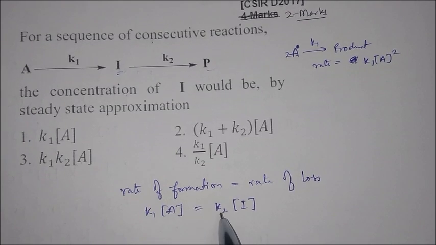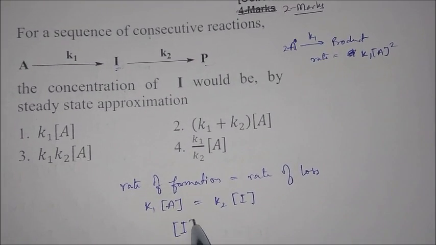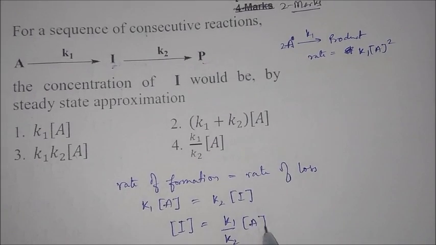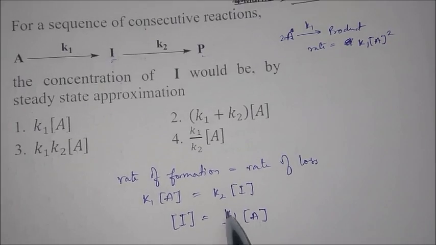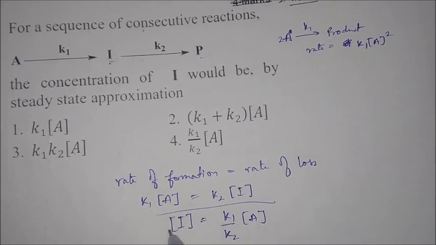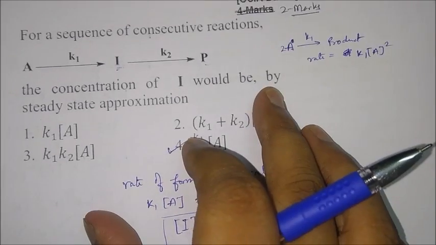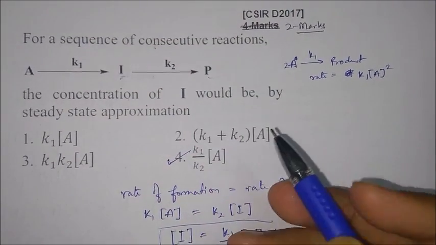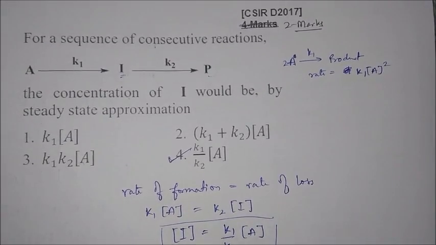So K1A equals K2I. So what will be the concentration of I? See how simple this question is. K2 goes to the other side and comes into division, so you will get K1 upon K2 into A, and that is the value of the concentration of I, and this is option number 4. So like this you would have got 2 marks easily, just simple mathematics, a very simple thing.